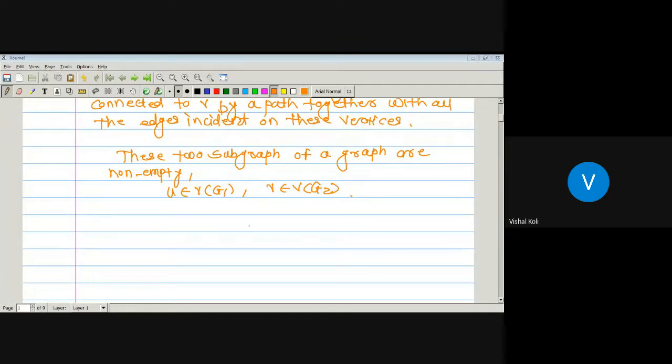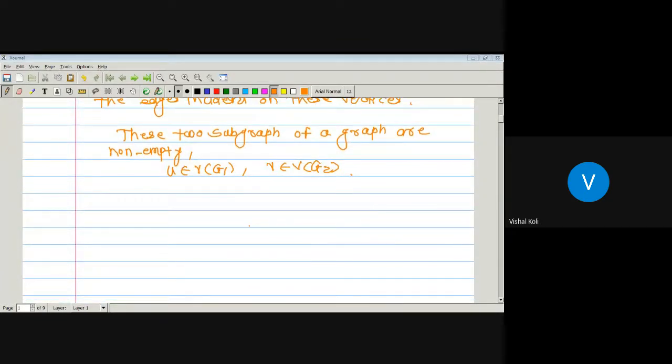Okay, so now we have to prove that whenever we take the intersection of the vertex set of G1 and the vertex set of G2, there is no vertex common between them. That is, we have to prove that the vertex set of G1 intersection the vertex set of G2 is an empty set.